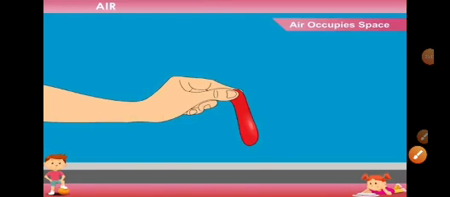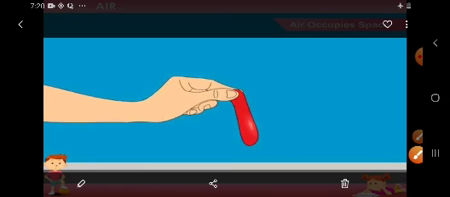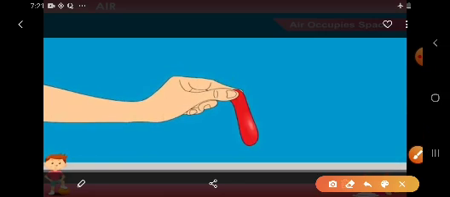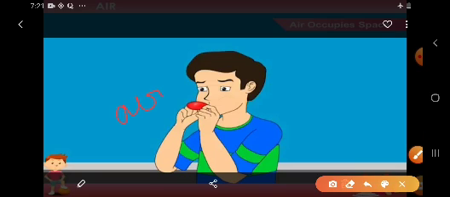In this activity, here we are going to prove air occupies space. Children, take a balloon. Here is a balloon. Take a balloon and blow air in it. Children, blow air. So the boy is blowing air into the balloon.